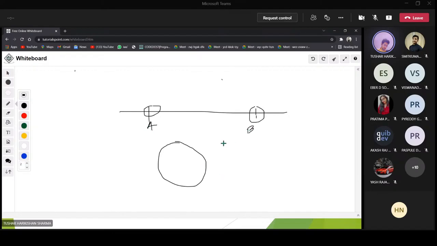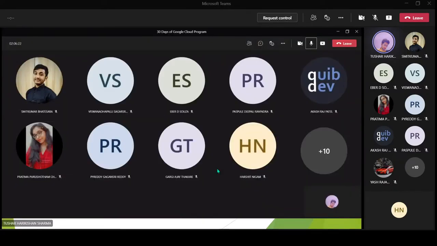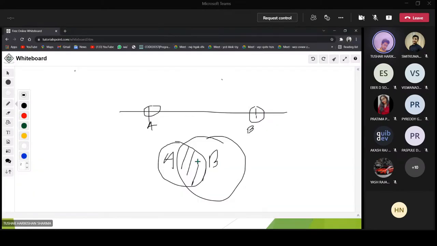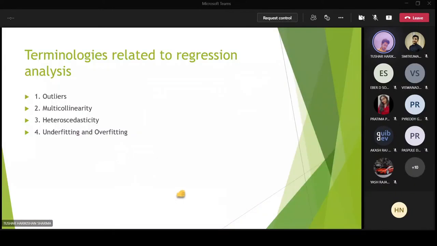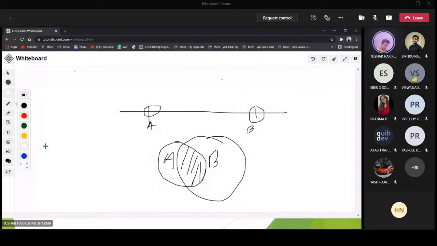So what can I say? A and B, this is A, this is B, they are related to each other. That's why in a Venn diagram there is a common shaded region, right? Am I right? Can I say this? Yes, perfectly fine.